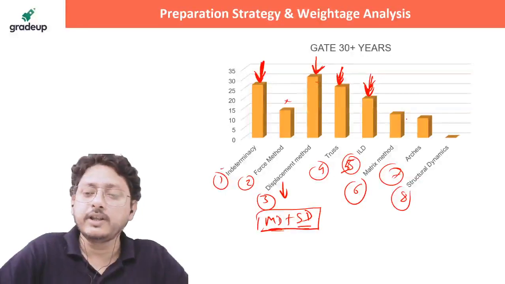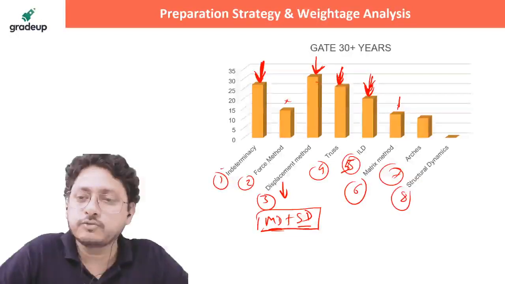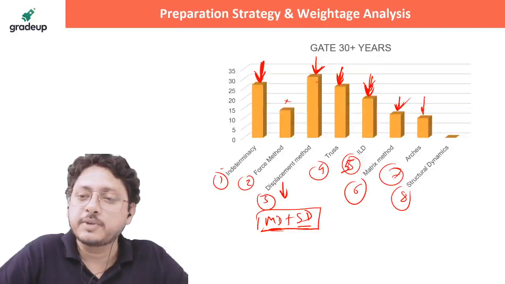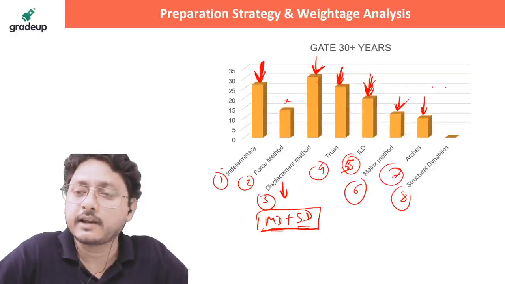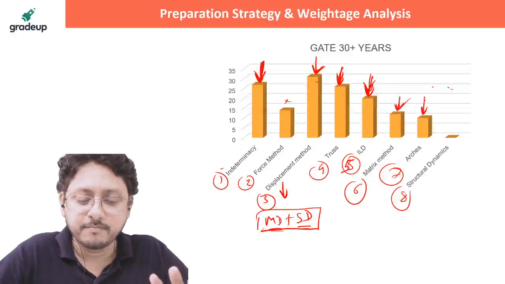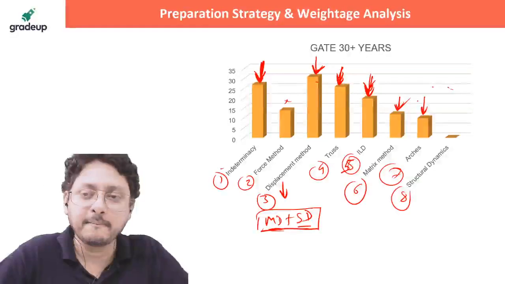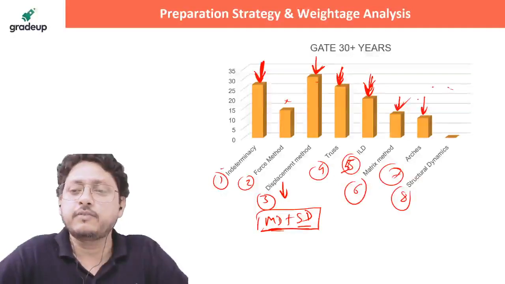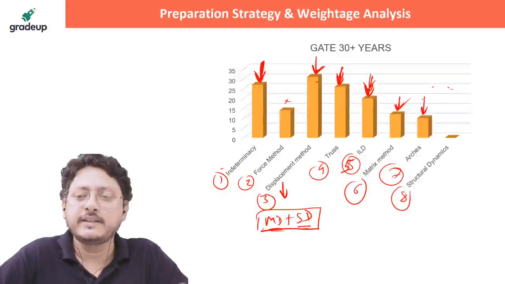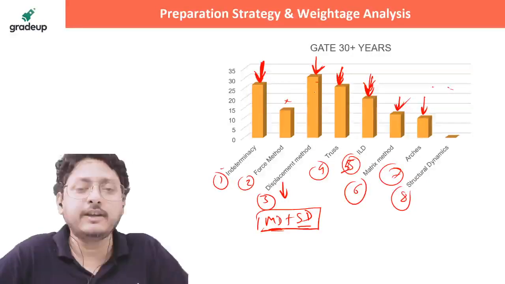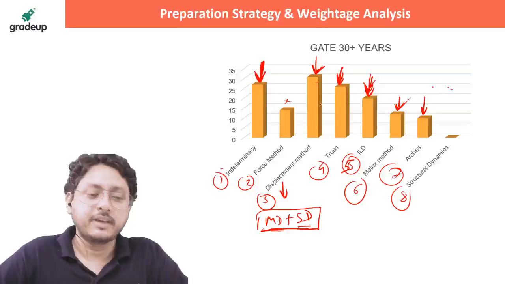But nowadays, we have seen some questions from matrix, which is very easy compared to that, and it is very convenient to cover, and some basics from the arches, at least 3 hinge arch and 2 hinge arch calculation. Some basic features of those arches you must understand. If you are able to understand the basics of the 3 hinge and 2 hinge, that's more than enough. So this is how you must see, and you should start your preparation.